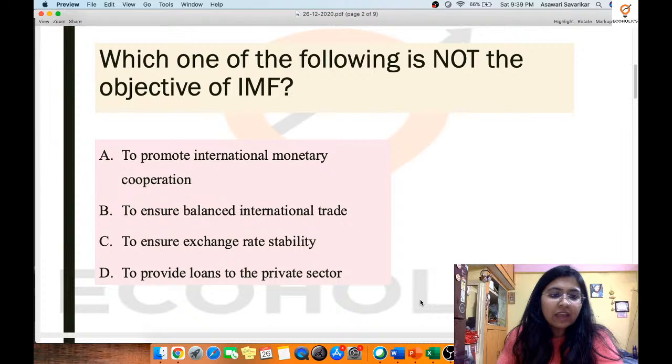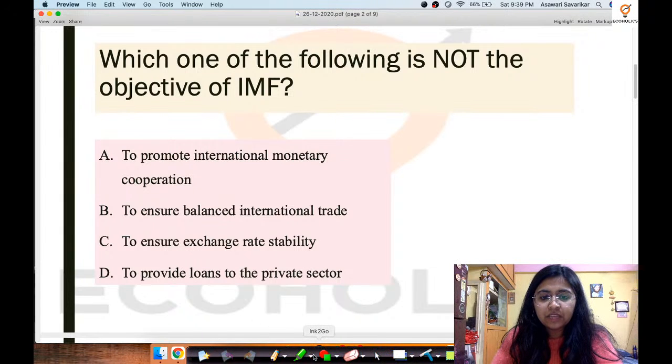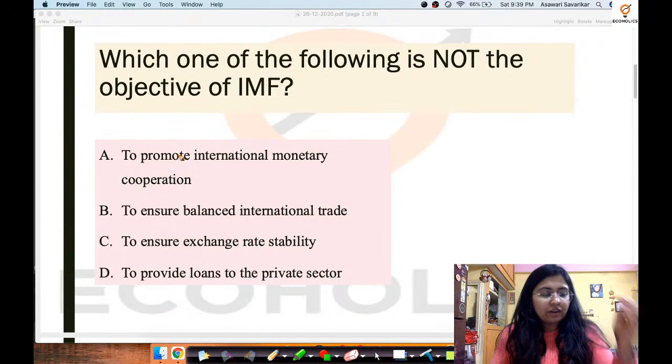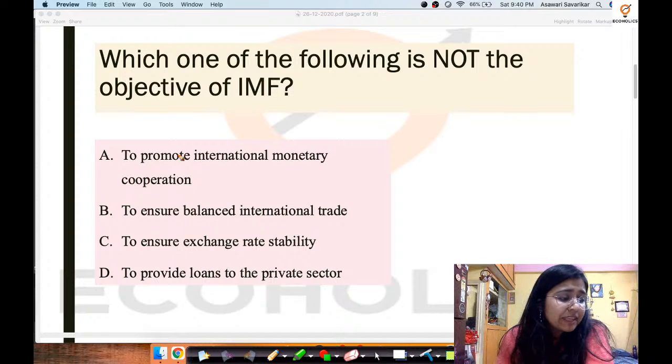Now over here we have been provided with this question. So let us first find out the answer to this. I would like you all to pull up your socks and tell me in the chat box what you think is the correct answer for this question. Which one of the following is not the objective of IMF?